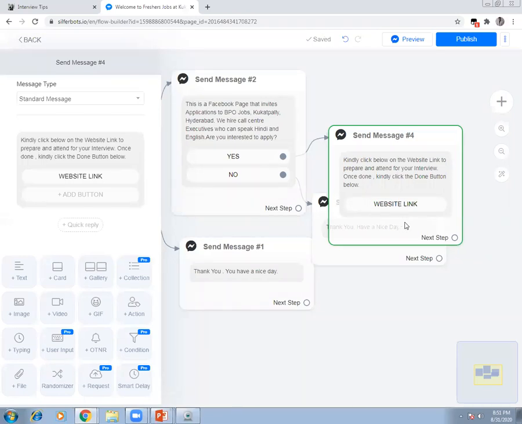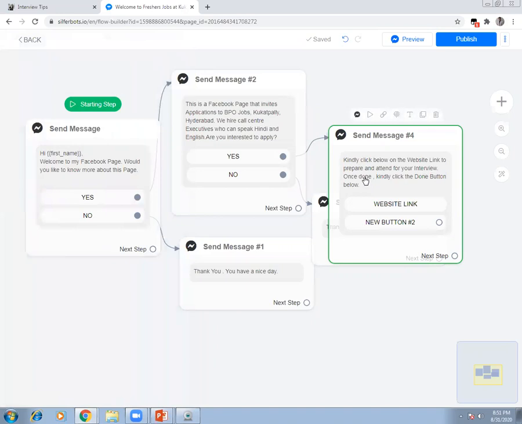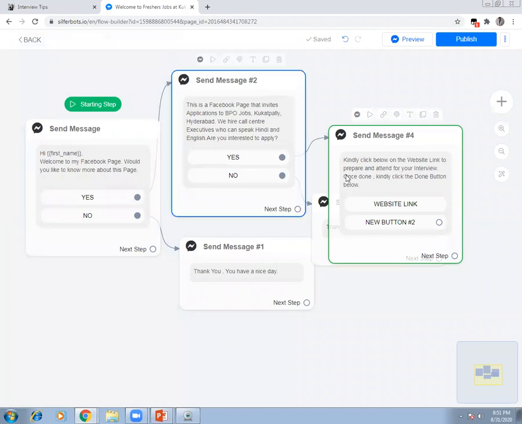Now I want to give a second option. I'll add one more button and done. What will happen? Now the person will come onto my website. He will click on this link. He'll go through the questions, and I will also mention open it in a new tab.